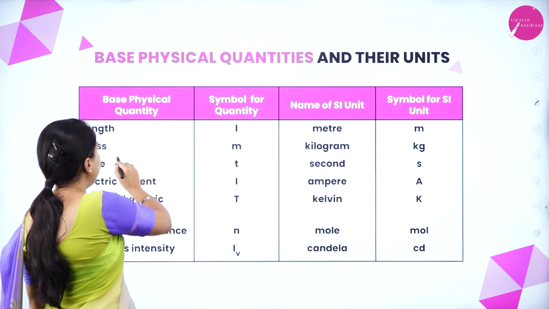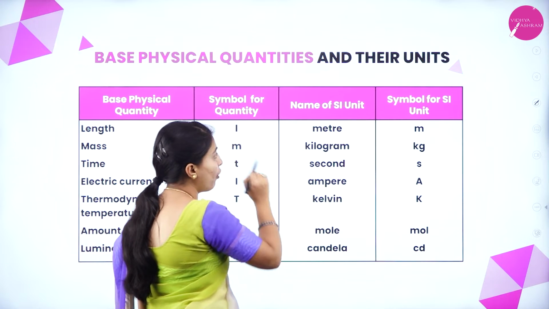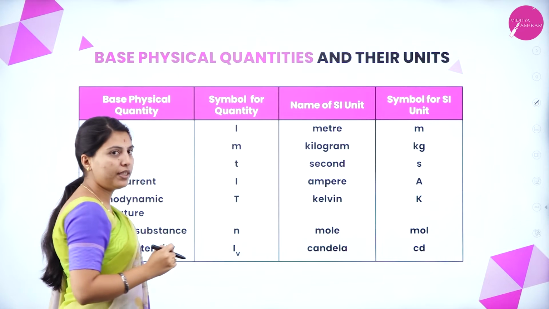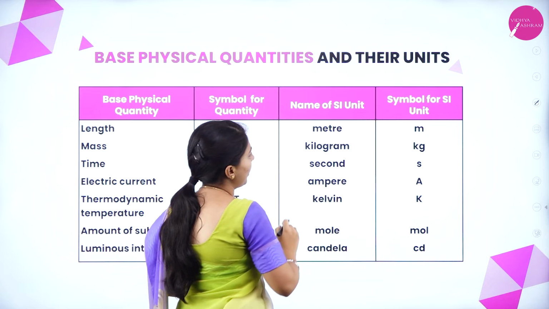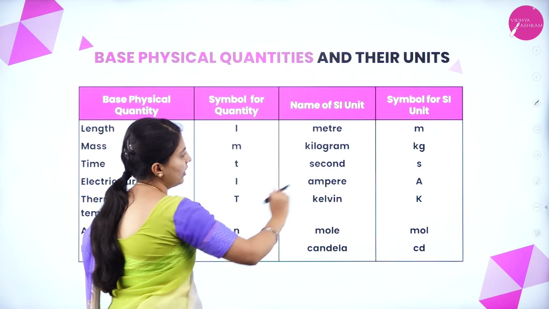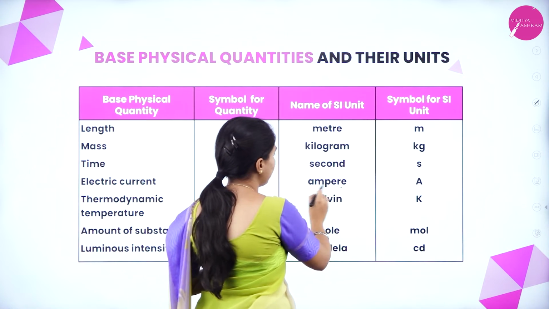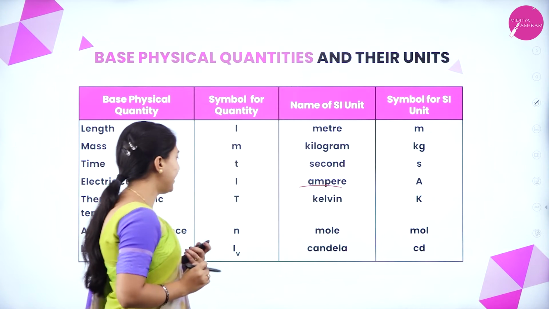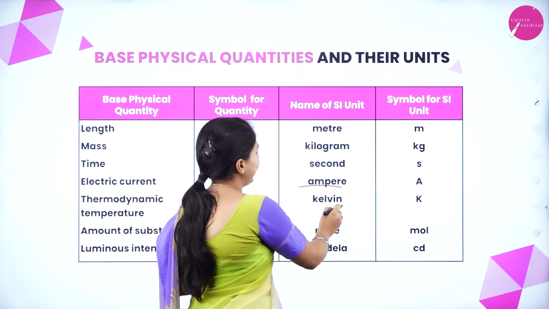For length, the symbol is l, the SI unit is meter, and the unit symbol is small m. For mass, m, and kilogram, kg. Time, t, second, small s. Current, I, ampere, big A. Temperature, big T, kelvin, K.